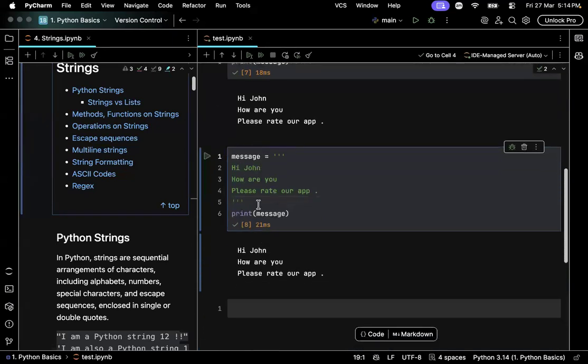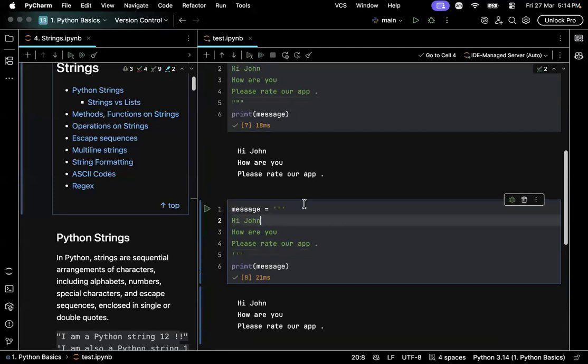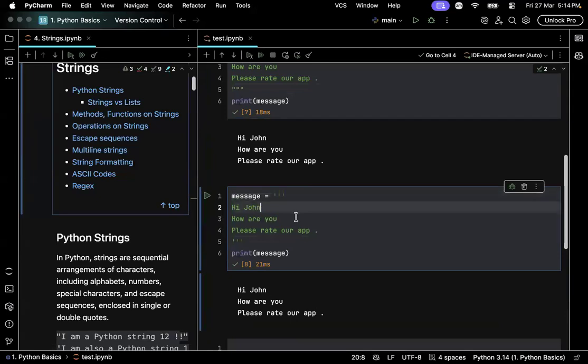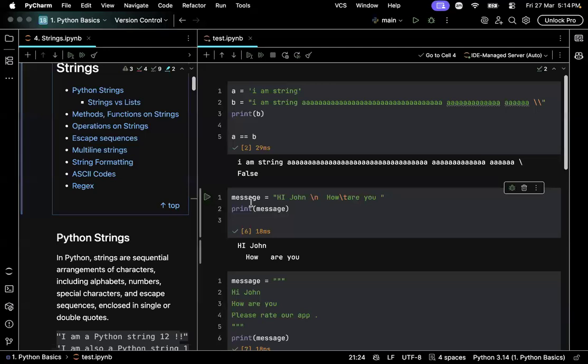See, it doesn't make any difference. The advantage of using triple double or triple single quotes is that inside these quotes we can write another quotes again like this, and this will not cause any errors. This is far too advanced. Just keep in mind that if you want to write a string, either use single or double quotes, and if you want line breaks, you can either use triple quotes to do it, and it will preserve the formatting, or you can use escape sequences \n and \t inside a string.